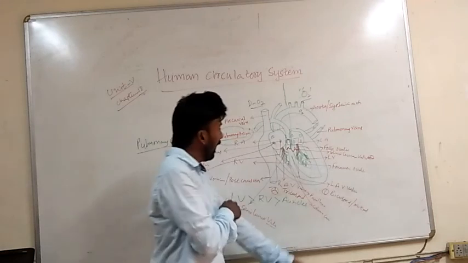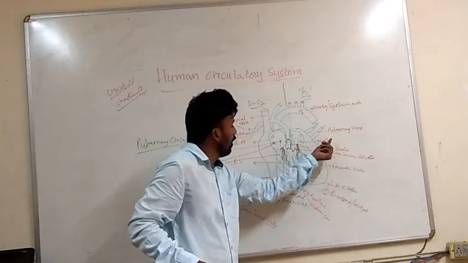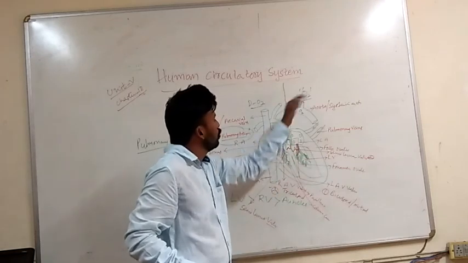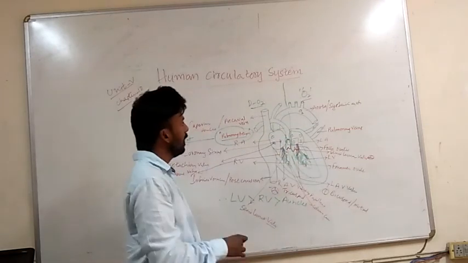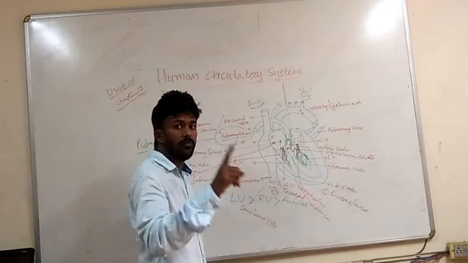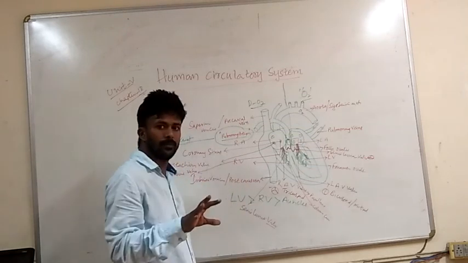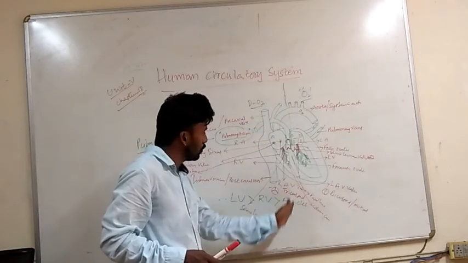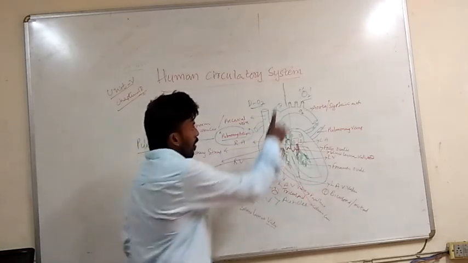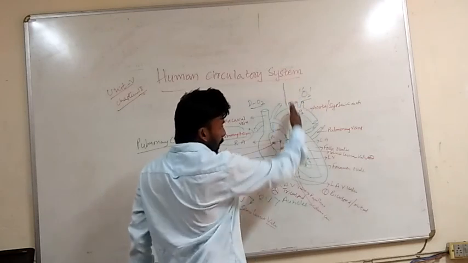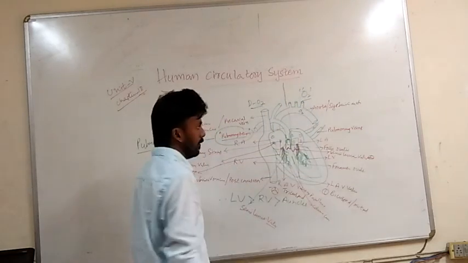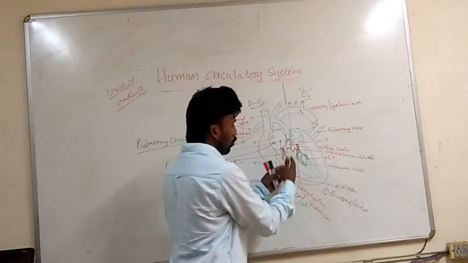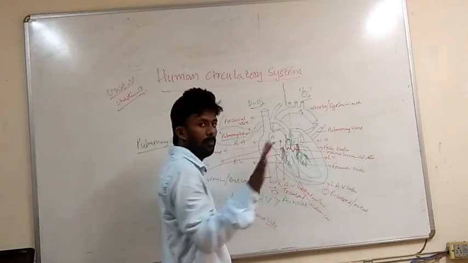Blood enters the left auricle. From the left auricle to the left ventricle, the blood is pumped out to each and every part of the body. Here, there is no mixing of blood. The deoxygenated blood has a separate circuit, on the right side. The oxygenated blood has a separate circuit, on the left side.